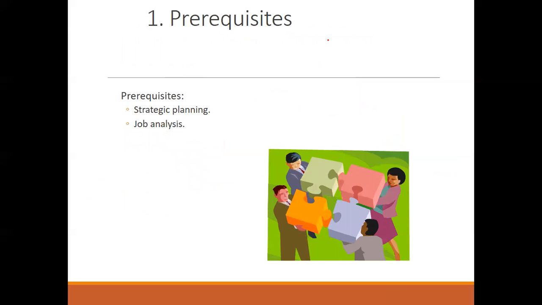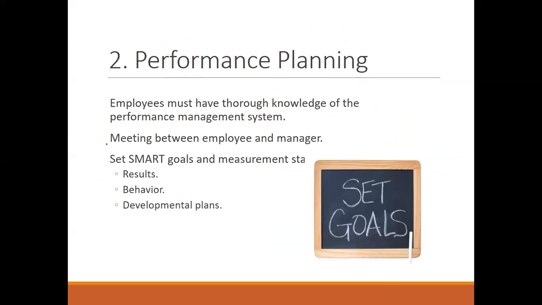Then, when we go for prerequisites, basically in prerequisites, planning and job analysis, wherein HR will also help this process very well. When we talk about planning, it is basically setting the SMART goals, which will definitely help to bring the results, which will change the attitude or behavior and help to give the developmental plans.